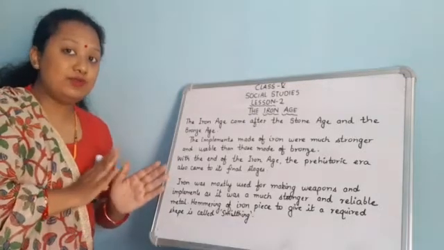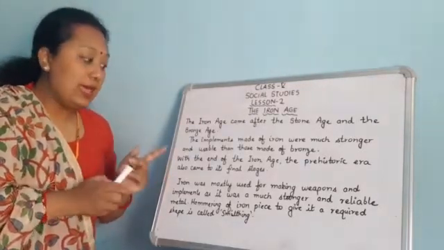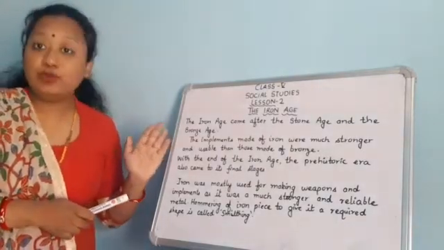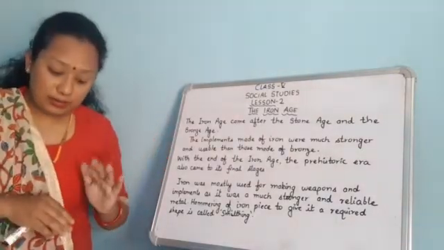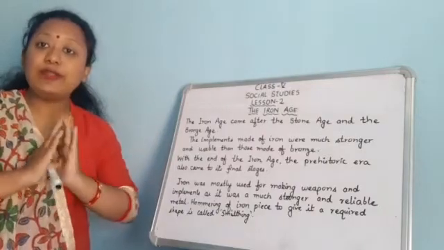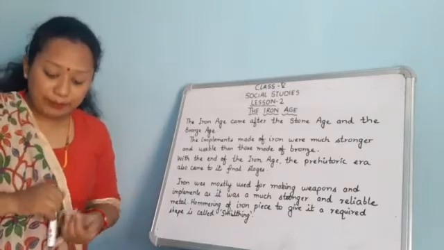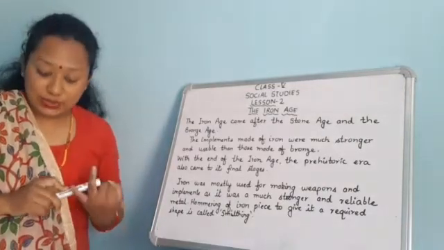Comparatively, iron was stronger and usable. And during this Iron Age, civilization flourished in Greece, Turkey, which is Asia Minor, Italy and ancient India.